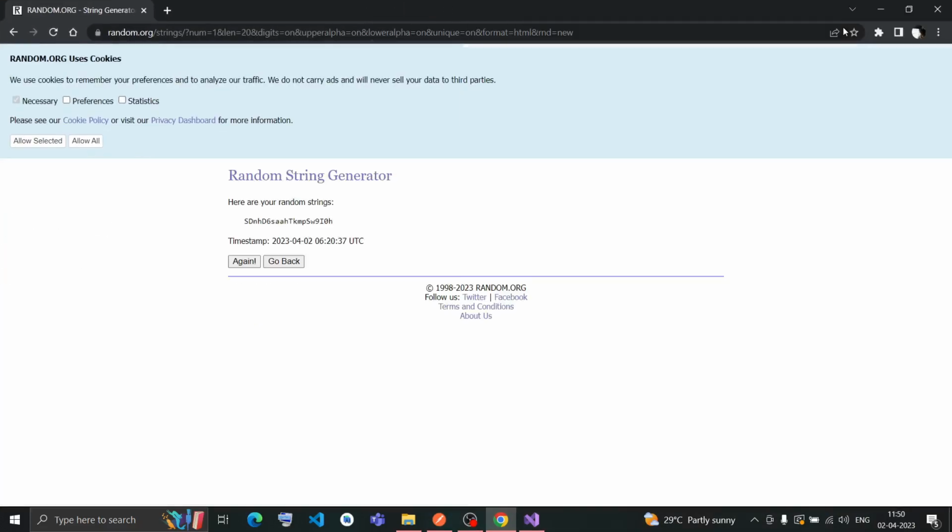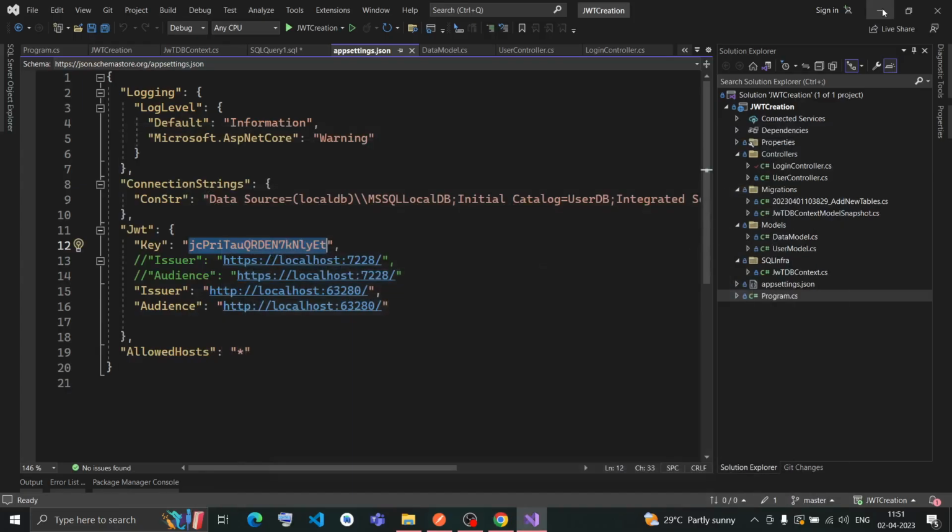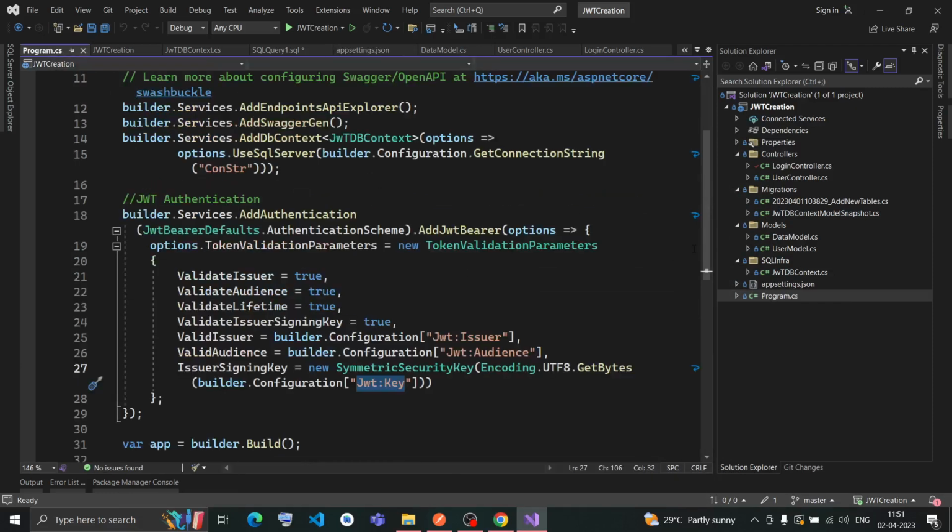So maximize the screen. Okay, so see, it is already giving me this because I have put the length as 20. So this string's length will be 20. If I hit again, it will give me another string. So you can get it from this random.org. And yeah, that's it for the appsettings.json. And in the Program.cs I have one more thing to show.